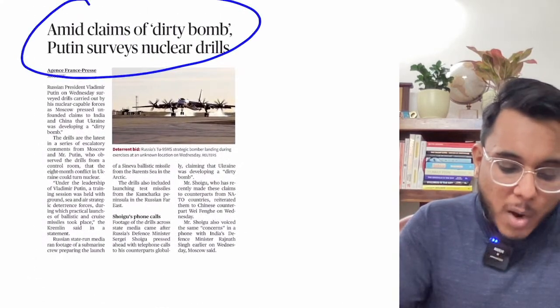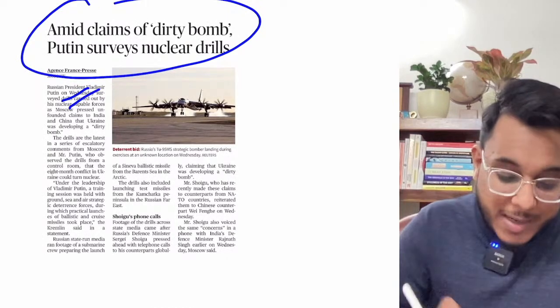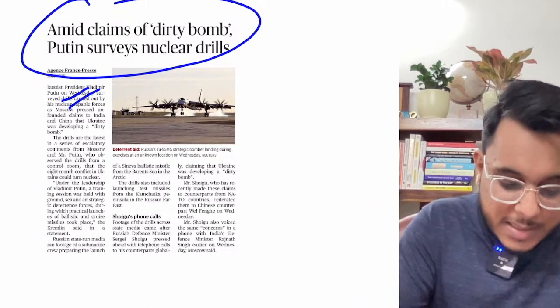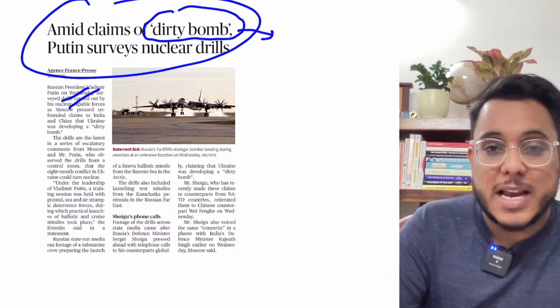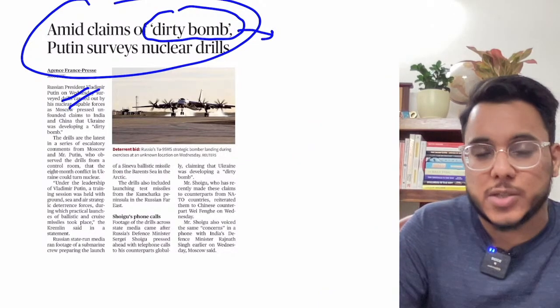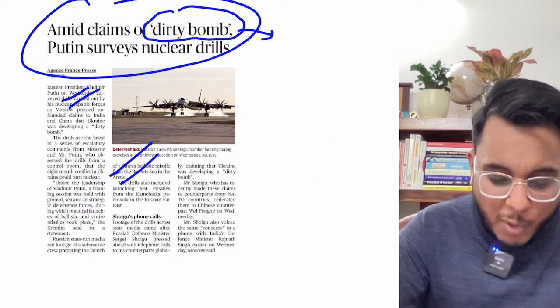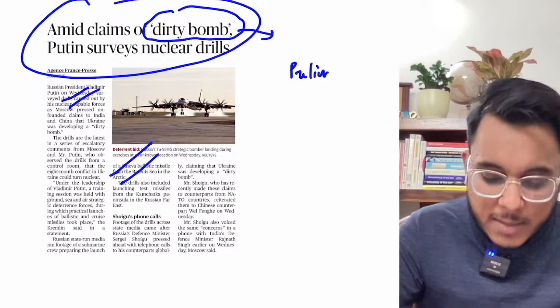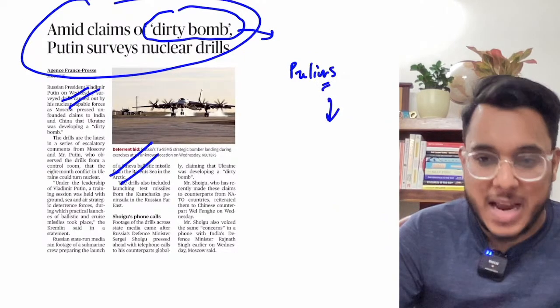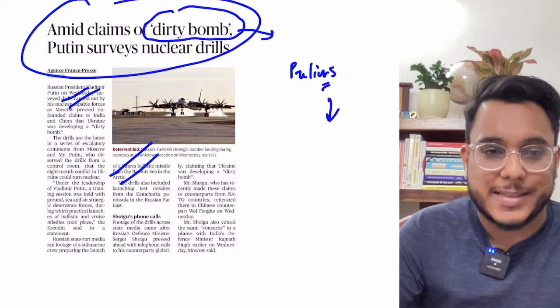Amid claims of dirty bomb, Putin surveys nuclear drills. Now guys, in this article we will see what this concept of dirty bomb is, what its implications are, and what the apprehensions of Russia are. We will see this article with respect to the prelims examination. Such questions can be asked in the prelims examination, and in the past also, such things have been there.